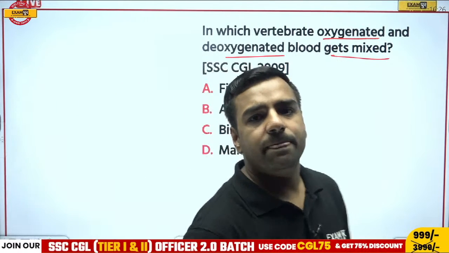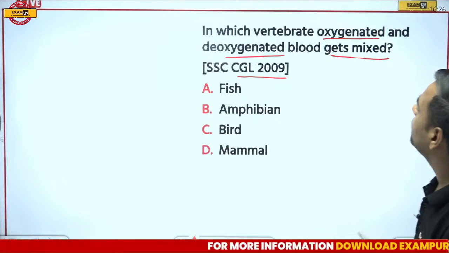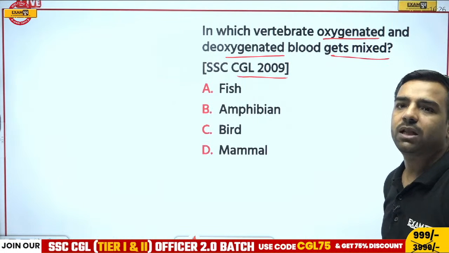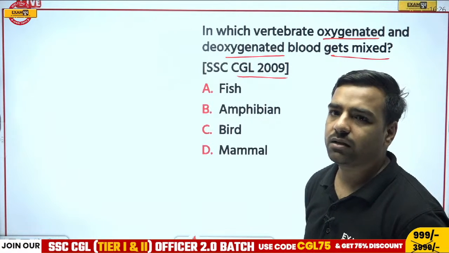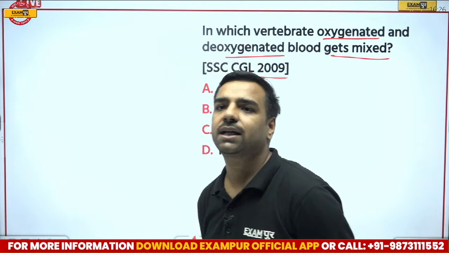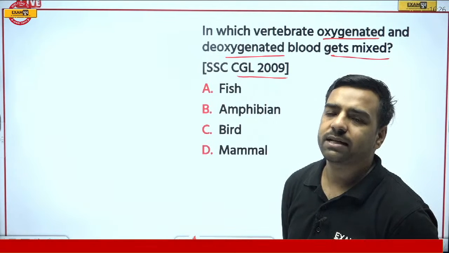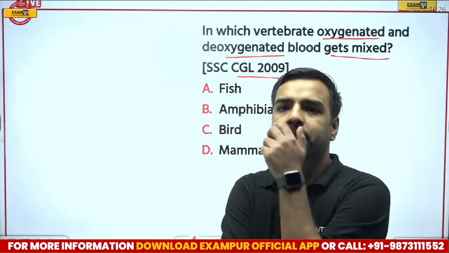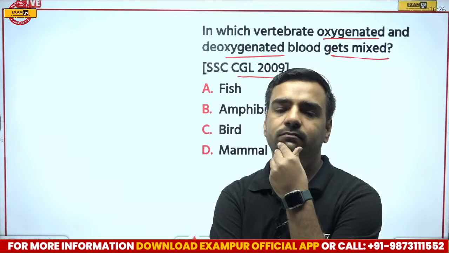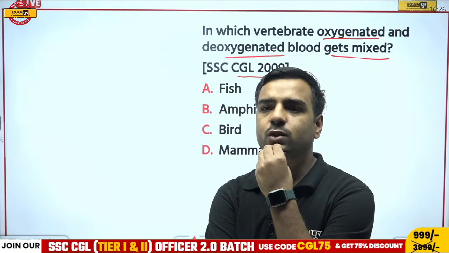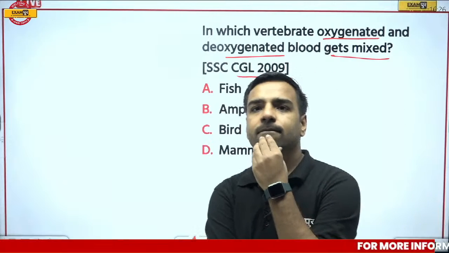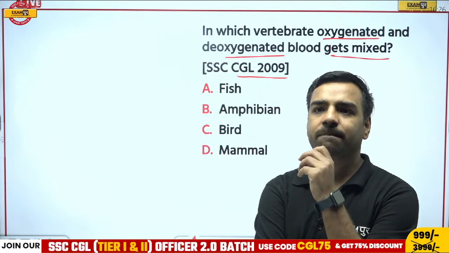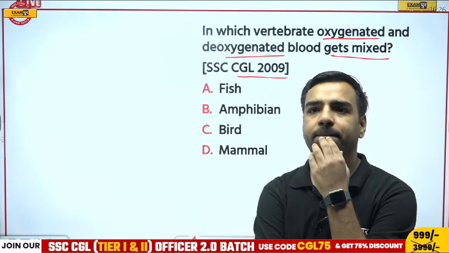Okay, so answer this part. Question is, in which vertebrae oxygenated and deoxygenated blood gets mixed? Is that fish, amphibian, bird or mammal? So Vikram is with C. No, change the answer. Now Vikram is going with A. Then Gobinath, Abhijit, Kundan, can you answer this part? Answer please. Kundan is going with fish. Okay. Others? Abhijit is going with B. Gobinath is with A. Cool.